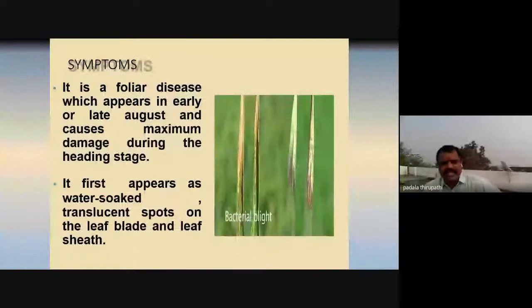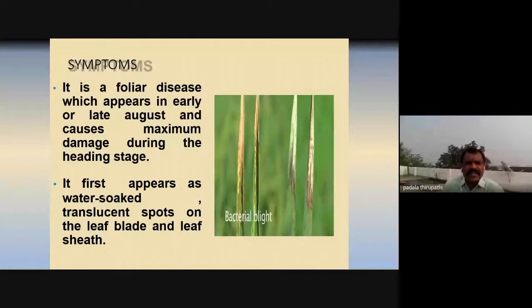Regarding the symptoms of bacterial blight in paddy, it is a foliar disease. Foliar means leaf-like structure, leaf. So we first observe symptoms on the surface of the leaf, my dear friends.